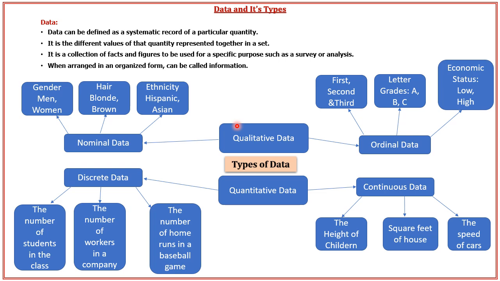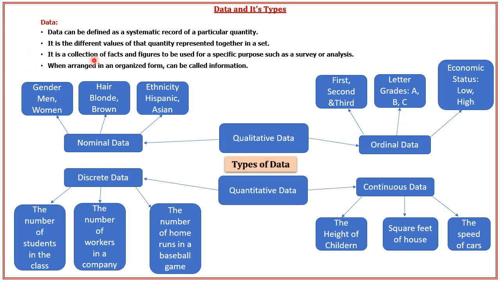So we can organize this data in the form of graphs, charts, or tables. So simply, data can be defined as a systematic record of a particular quantity. So we can consider different values that represent quantity, and we can club them together into one set. So this is known as data.